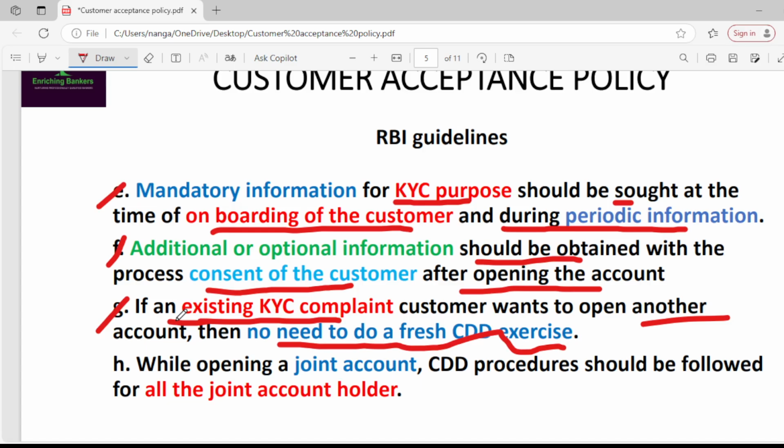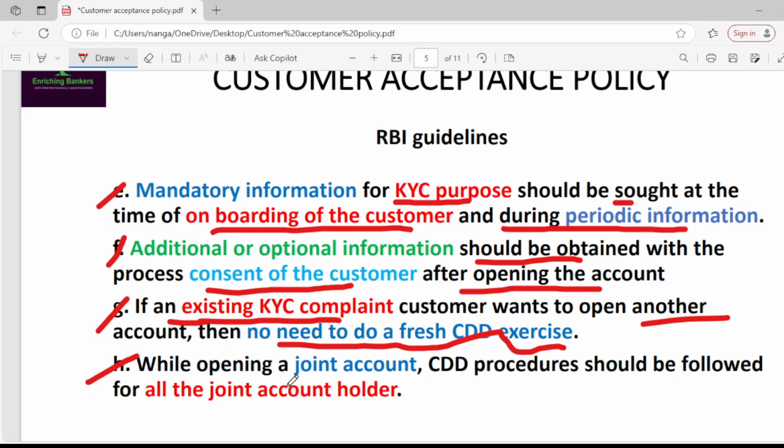Here, two conditions are there: the customer is an already existing customer and also KYC compliant. Both should be taken into consideration. If an existing, KYC compliant customer wants to open another account, then no need to do a fresh CDD exercise.